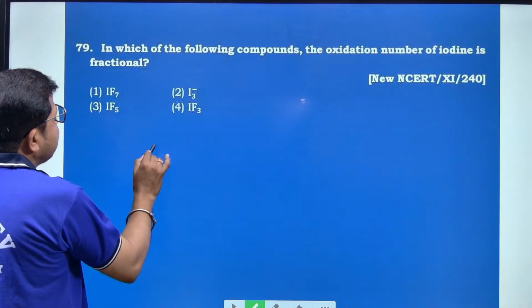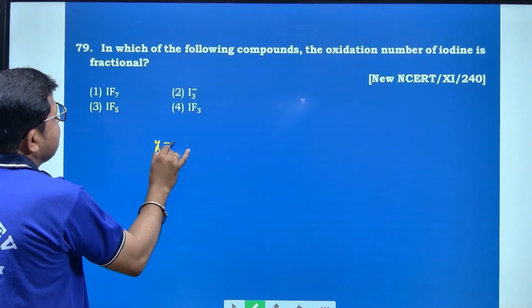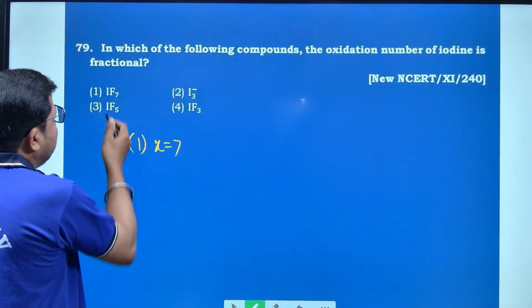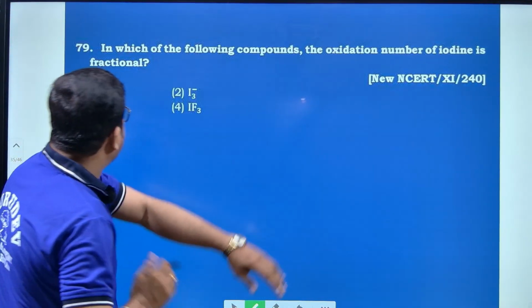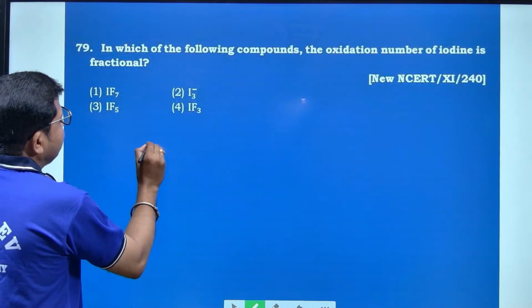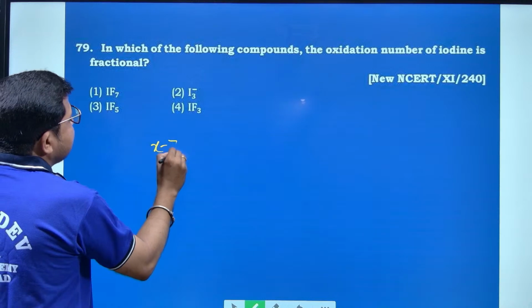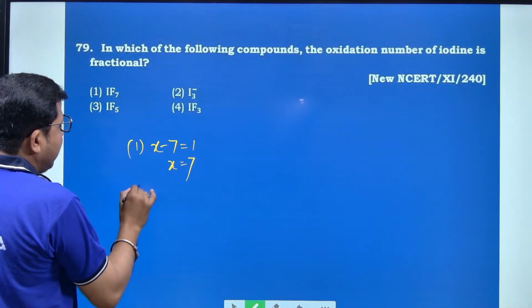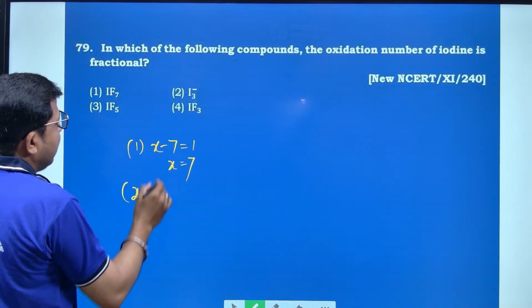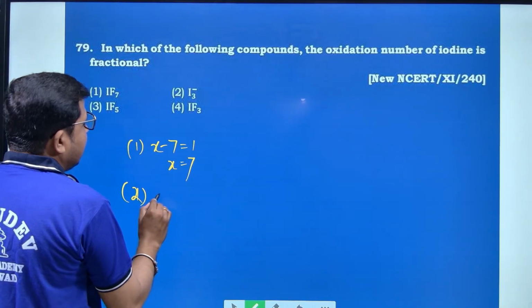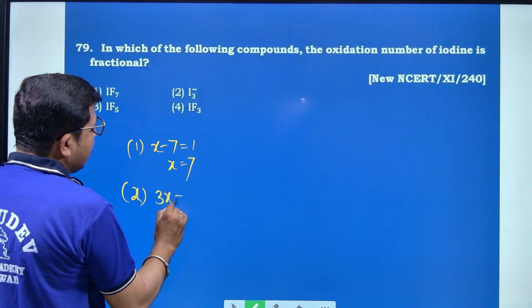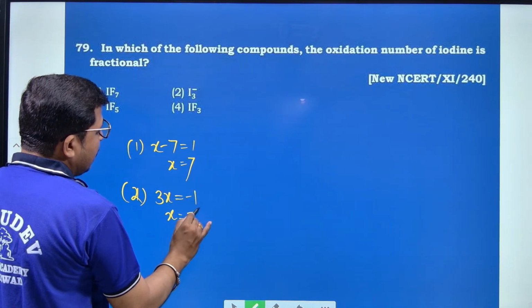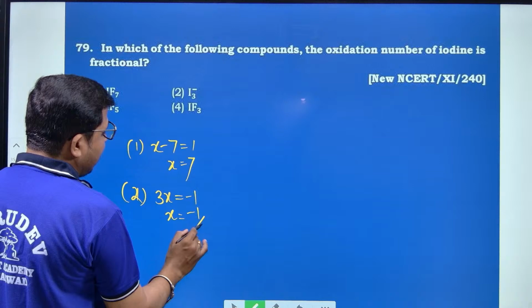Simple. Look at this one. I will calculate and show you. For option number 1, X minus 7 is equal to 1, so X is equal to 7. For option number 2, 3X is equal to minus 1, so X is equal to minus 1 by 3.